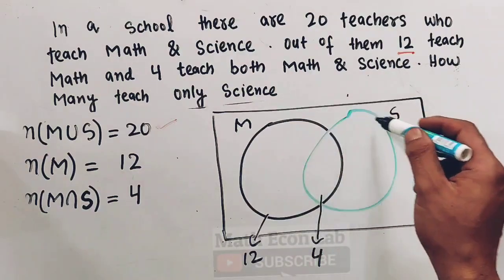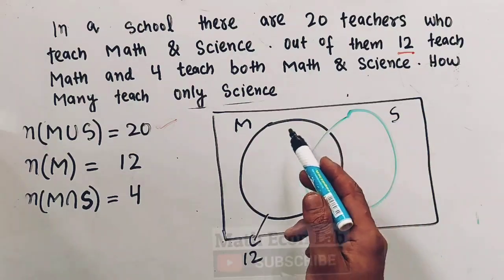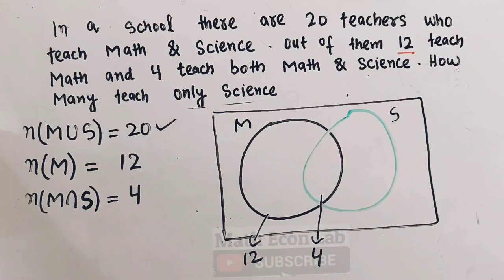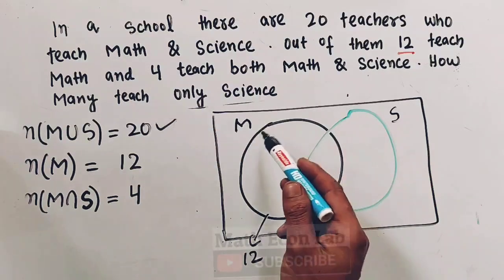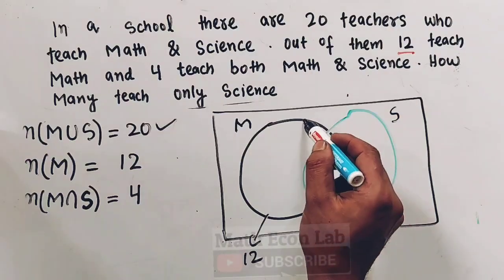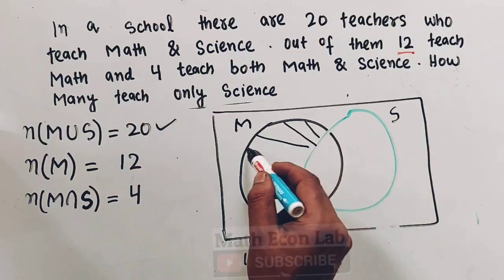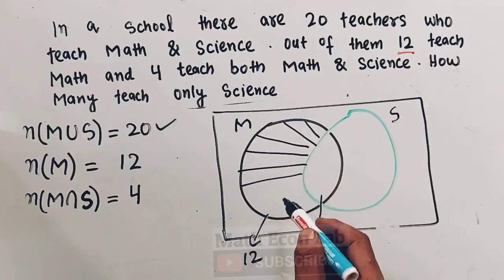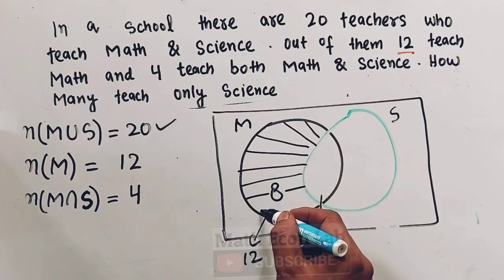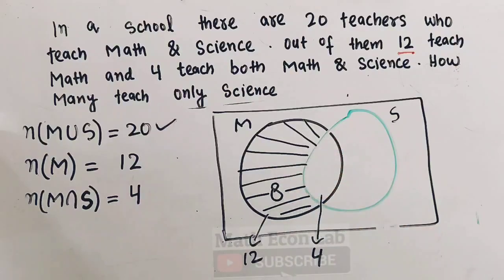Since the whole area of the two circles is 20, the total number of teachers, this circle represents the teachers who teach math, and this lens-shaped region denotes the teachers who teach both math and science. Then the number of teachers who teach only math will be this very area, so it is 12 minus 4.